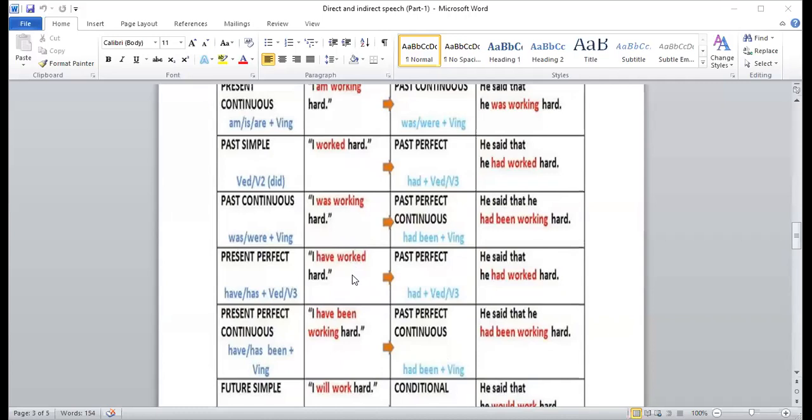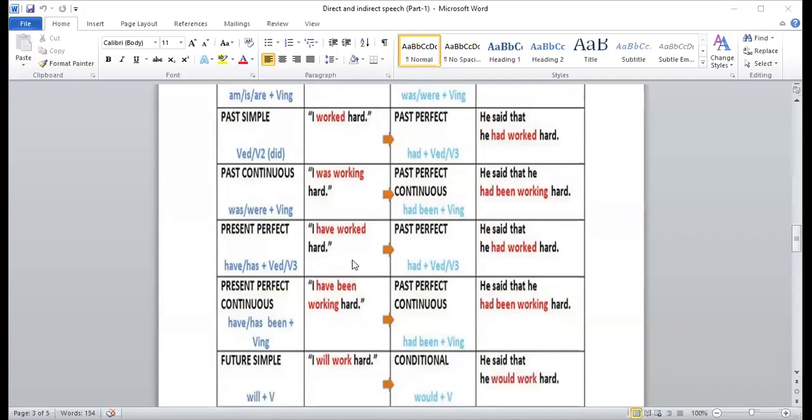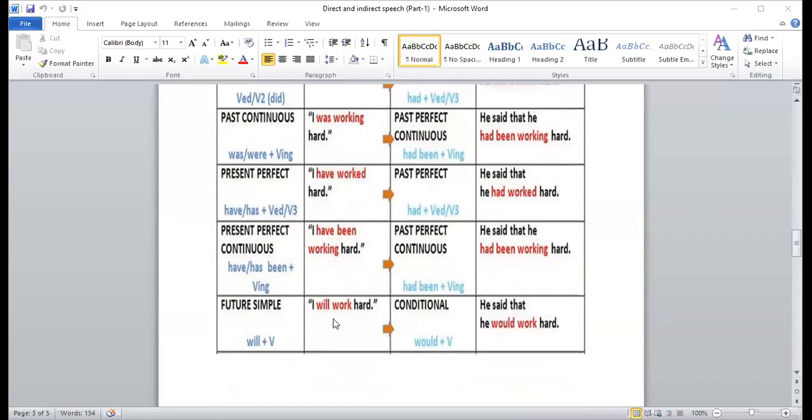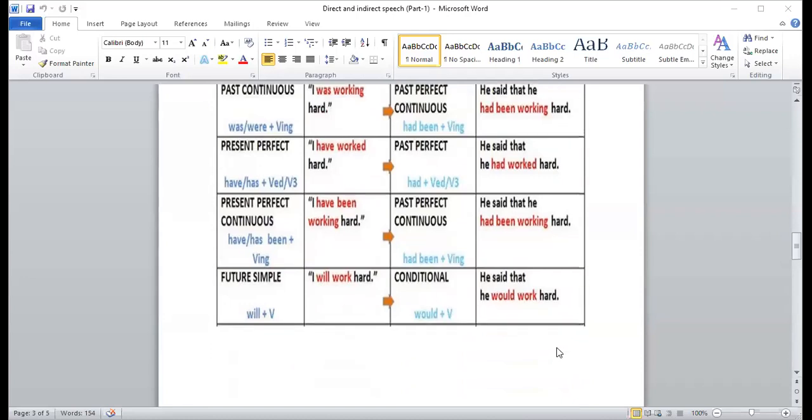So next one is have worked. That is perfect tense. If has, have is given, just change it into had worked. Has, have is changed into had. He said that he had worked hard. Again, I have been working hard. Have is given, just change it into had. Nothing else will be changed. He said that he had been working hard. Will, I told you, will change into would. So I will work hard will change into he would work hard.